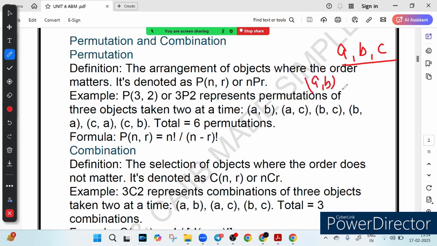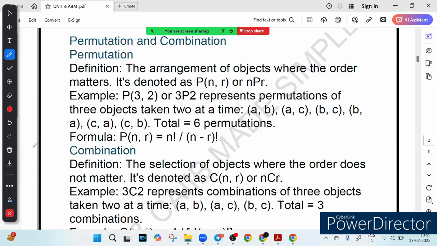Either you write AB, or you write BC, or you write AC, or you can write BA, right, where order matters. We write CB, or you write CA. So there are 6 possible ways to do it. See how the order changes, and that is why it is called permutation. AB and BA are not the same, because first book A is kept and then book B, but in this case first book B and then book A. So order matters here, right?